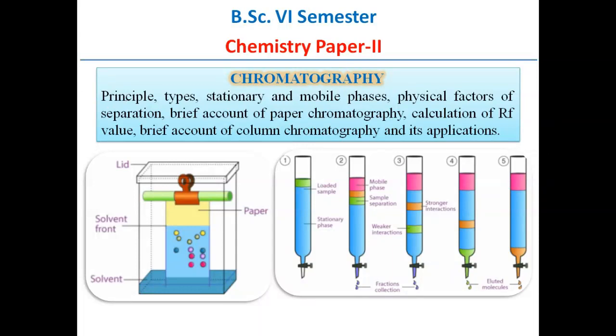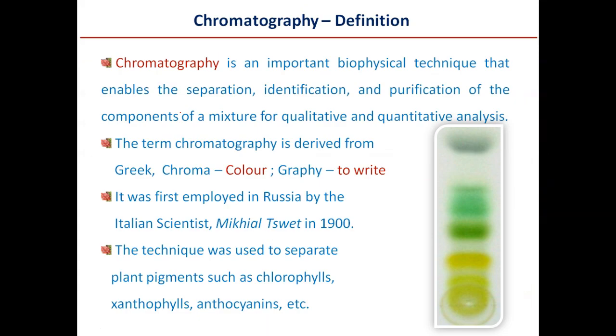So we have sub-concepts like principles of chromatography, classification or the categories of chromatography. In that, stationary and mobile phase, physical factors of separation, brief account of paper chromatography, calculation of RF value, brief account of column chromatography and its applications. These are the points we need to go through in detail according to the Rani Chennamma University Belagavi syllabus. So let us start our discussion.